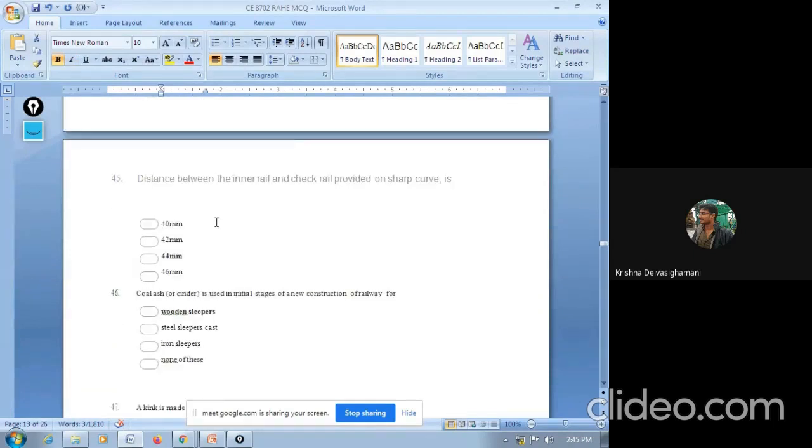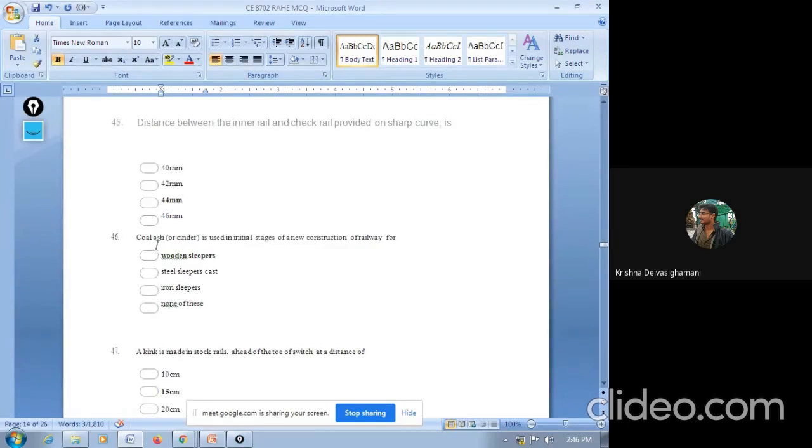Next question. Distance between the inner rail and the check rail provided at sharp curves is 40 mm, 42 mm, 44 mm, 46 mm. The answer is 44 mm. Sometimes you may have such kind of questions, so for that you have to remember. No other way. The answer is 44 mm. That is the distance between the inner rail and the check rail in a sharp curve.